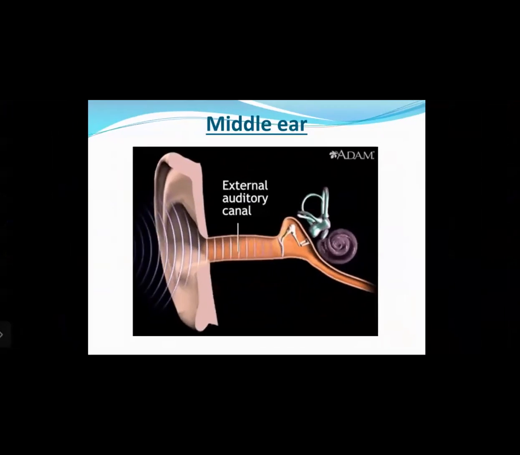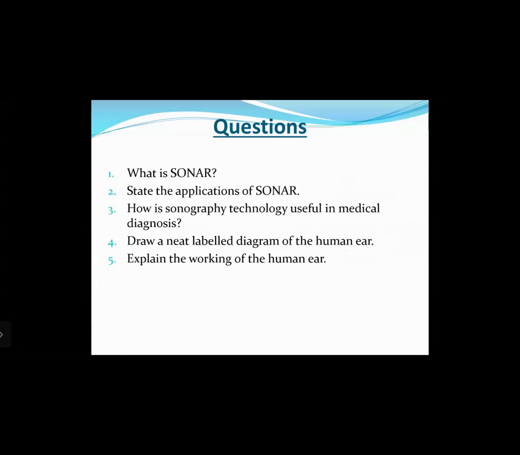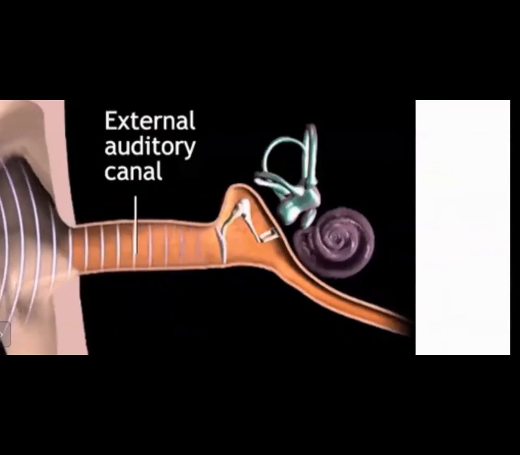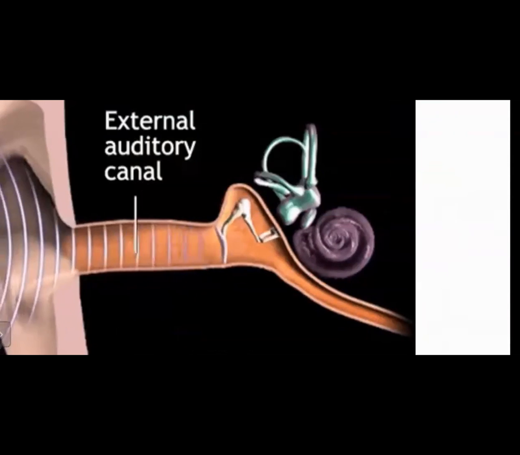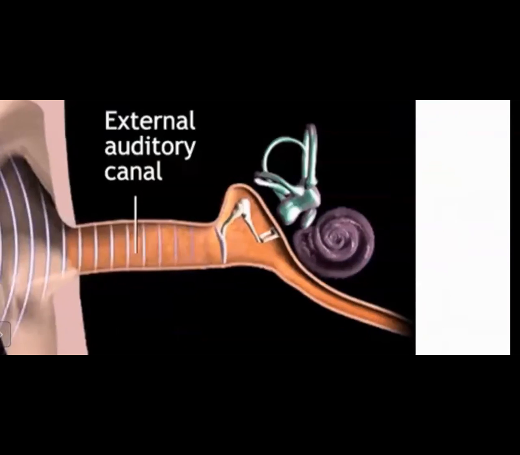Let us talk about the inner ear now. The auditory nerve connects the inner ear to the brain. The inner ear has a structure resembling the shell of a snail. It is called a cochlea. As you can see in the diagram here, this is the inner ear, which is the spiral-shaped structure there.